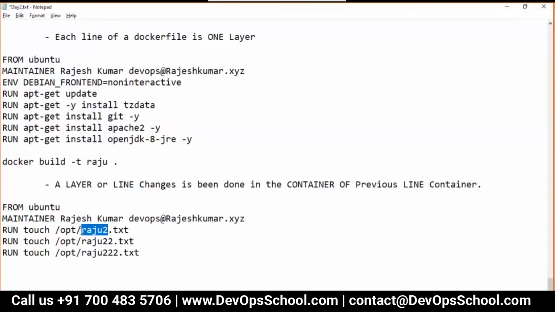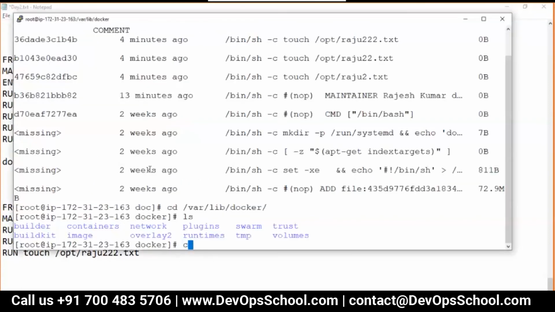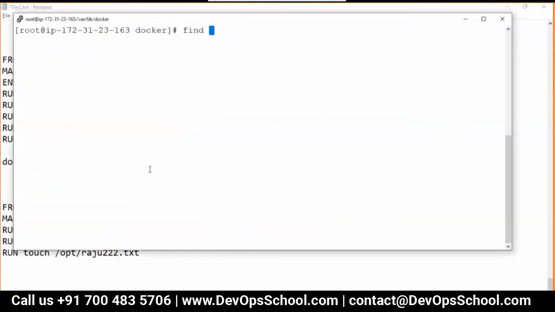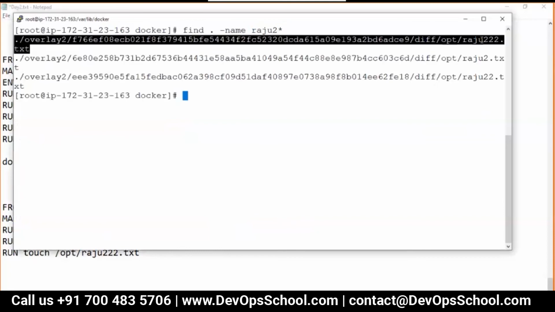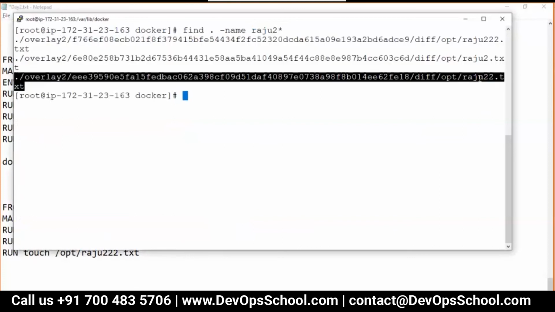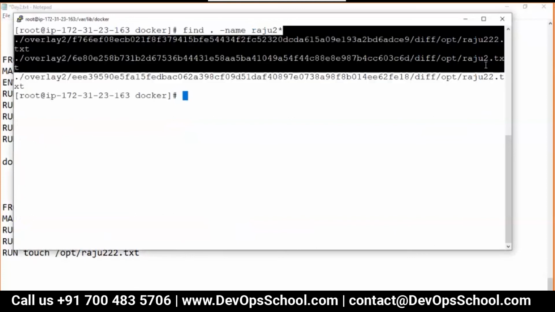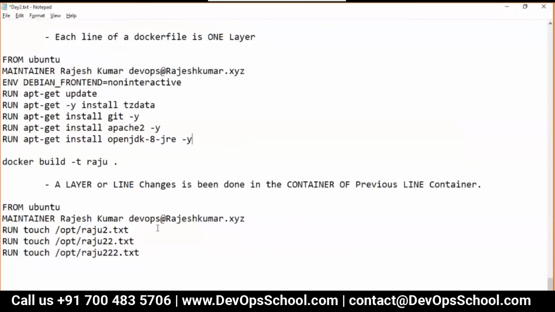So let me search the regular expression inside this. Find dot name raju2 star. See here, this is raju2, 2 and 2. So each layer has only one file. Each layer has those diff files only. Guys, did you understand that now?